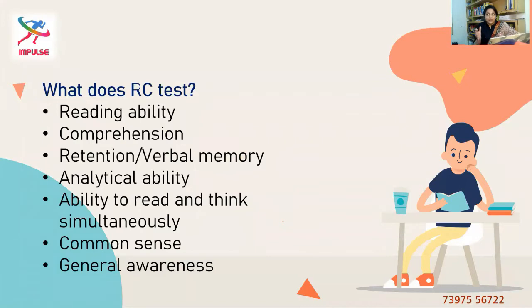So, if they've included reading comprehension in the syllabus, what is the purpose? What does RC test? Reading comprehension tests, first, reading ability. Only if you have that reading ability will you be able to figure out the answer for the asked question. So this is the first test. The second test is comprehension. Comprehension is again understanding, interpretation, your ability to understand stuff. That is what they check. Third is retention or verbal memory.